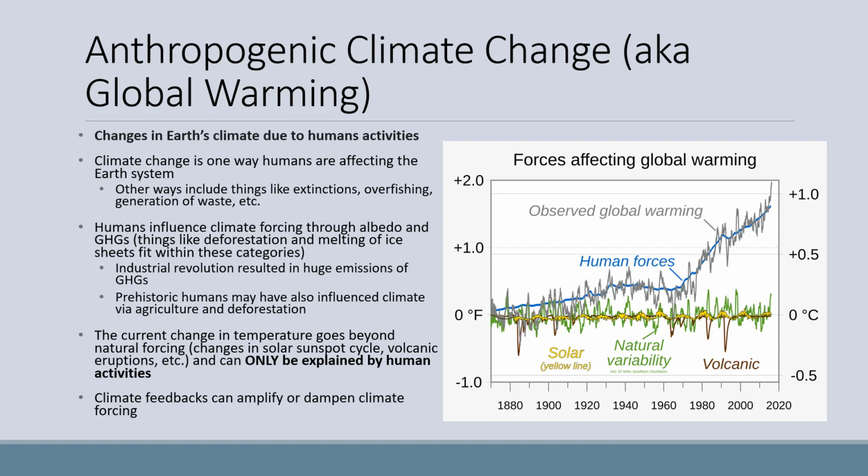The Industrial Revolution resulted in huge emissions of greenhouse gases, and we have been going strong on this front ever since. Prehistoric humans may have also influenced climate via agriculture and deforestation. The current change in temperature goes beyond natural forcing, what would be due to changes in the solar sunspot cycle, volcanic eruptions, and so on. The current change in temperature can only be explained by human activities. That is what the graph to the right shows. Climate feedbacks also act to amplify or dampen climate forcing and are some huge unknowns when projecting future warming.